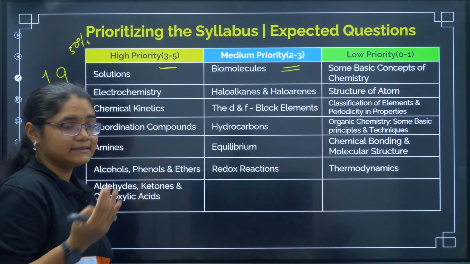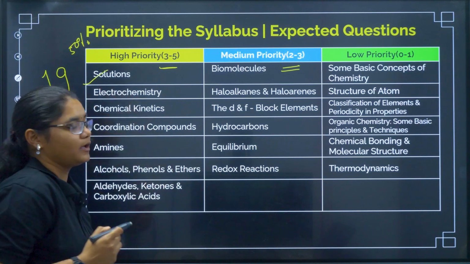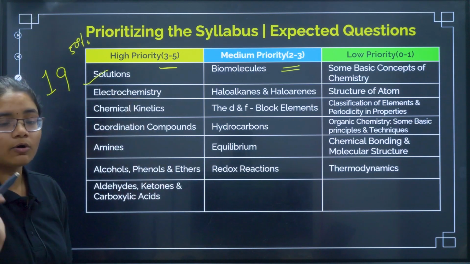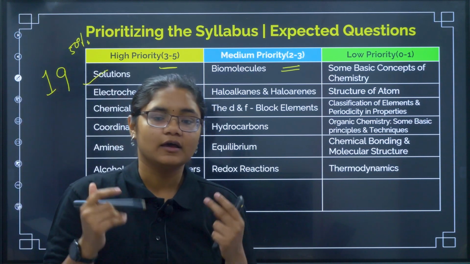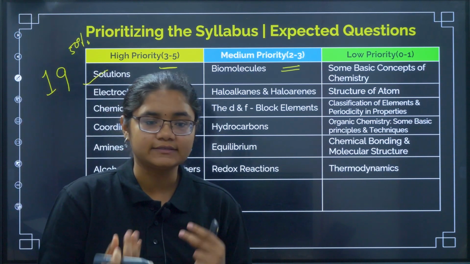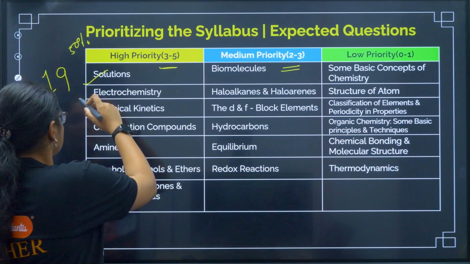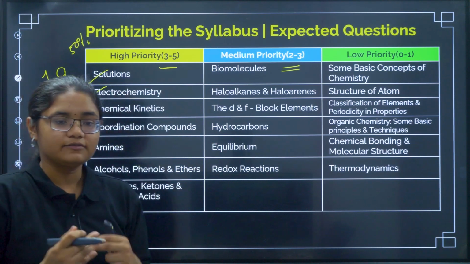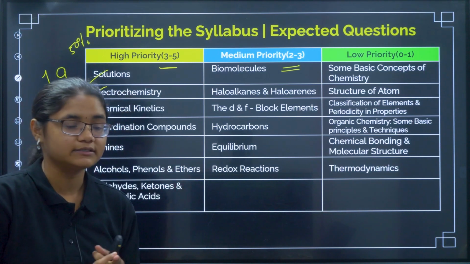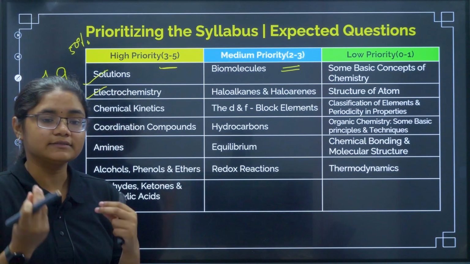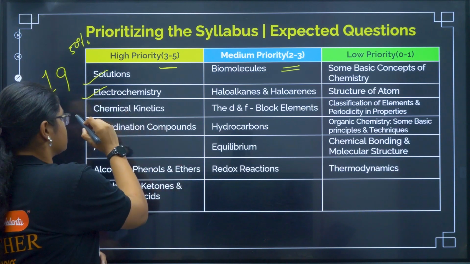Okay, so now let us see the list of these chapters. You can see the first chapter is solutions, a very important topic. Revise all the formulas from here, concentration terms, colligative properties, and how to change the units. These all things you have to prepare for the solutions chapter. Next, coming to electrochemistry. In electrochemistry also you have to learn the Nernst equation, do problems properly, equilibrium conditions, and then you can revise the products of electrolysis. These are some very important topics from this one.